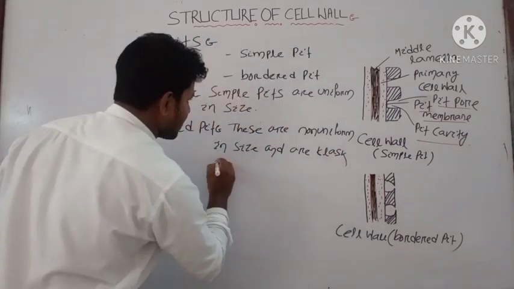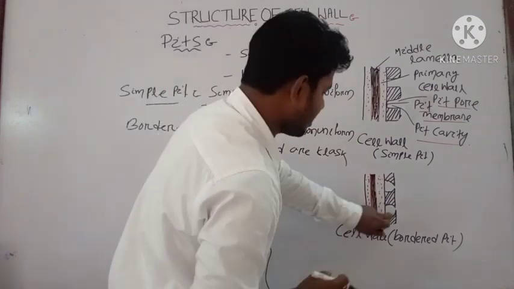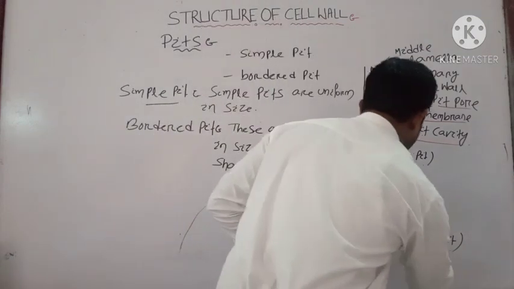Here you can see the class set pits are present. These are known as your